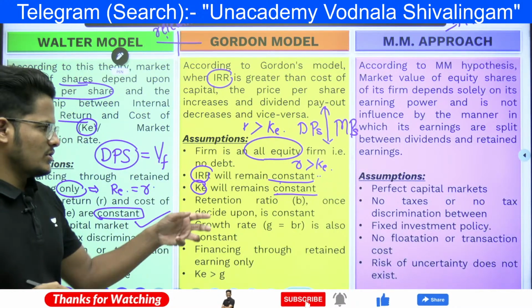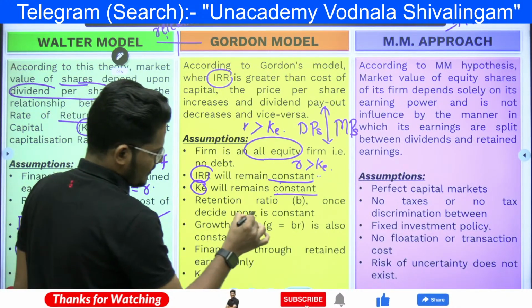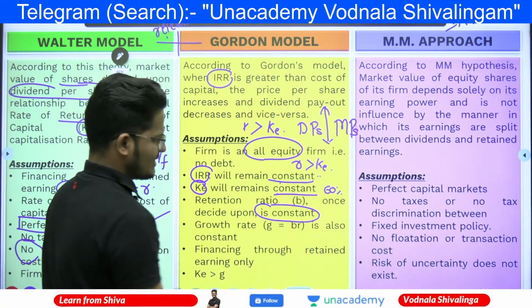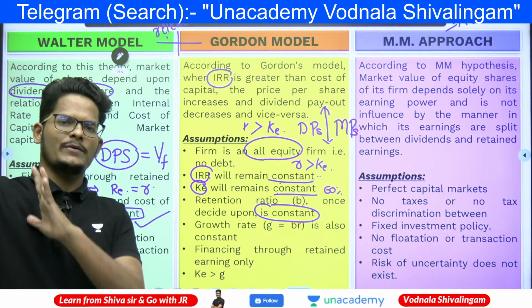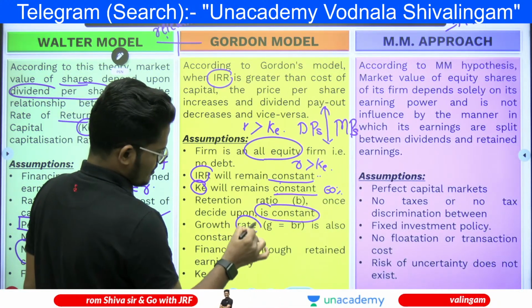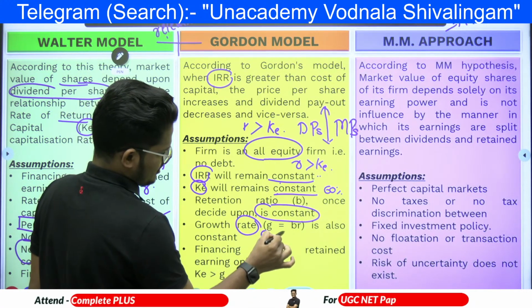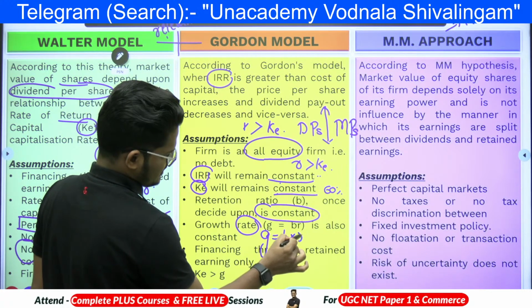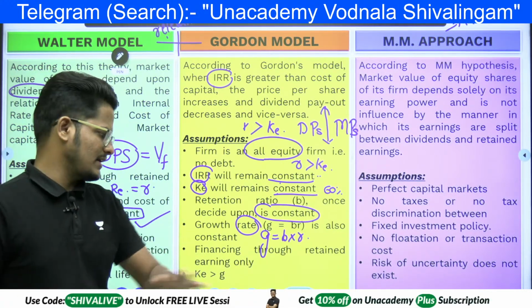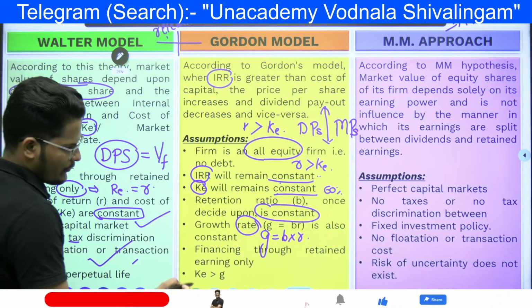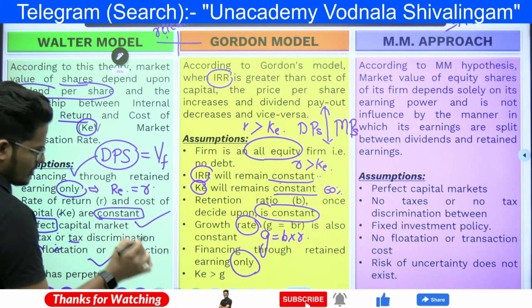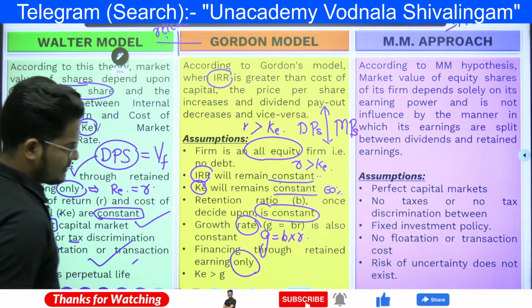And the retention ratio, that is b, once decided, say fixed at 60%, will stay 60% and won't change. The growth rate is also constant. G equals the retention ratio into the internal rate of return. That is the growth rate, and once decided it is constant, it is not going to change. Financing is through retained earnings only.